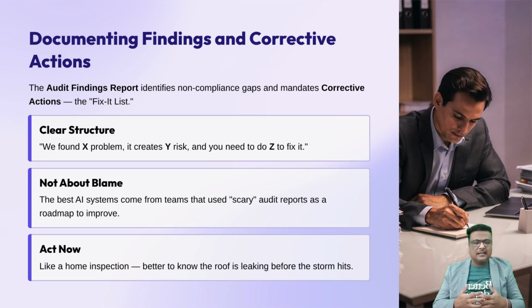Some of the best AI systems in the world come from teams that had scary audit reports because they used those findings as a roadmap to become better. It's like a home inspection. You'd rather know the roof is leaking now so you can fix it before the storm hits. But even a perfect report is useless if it just sits in a drawer. Which brings us to the final piece of the journey, the management response.